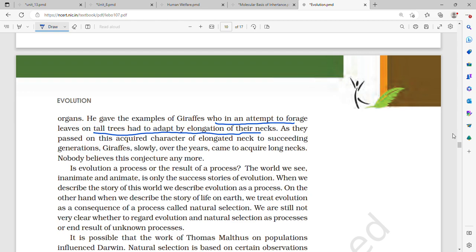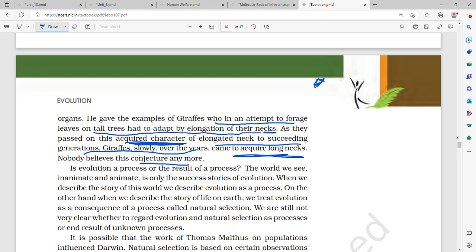He said that earlier giraffes had very short necks, but because they had to forage on leaves in tall trees, they adapted, and because of this they elongated their necks. They passed on this acquired character, as he called it in Lamarckian theory, of elongated neck to their succeeding generation. Giraffes slowly over the years came to acquire long necks. Nobody believes this conjecture anymore.